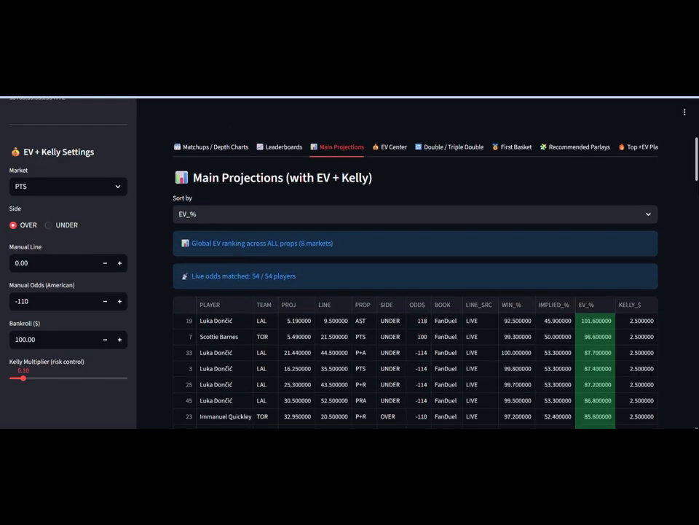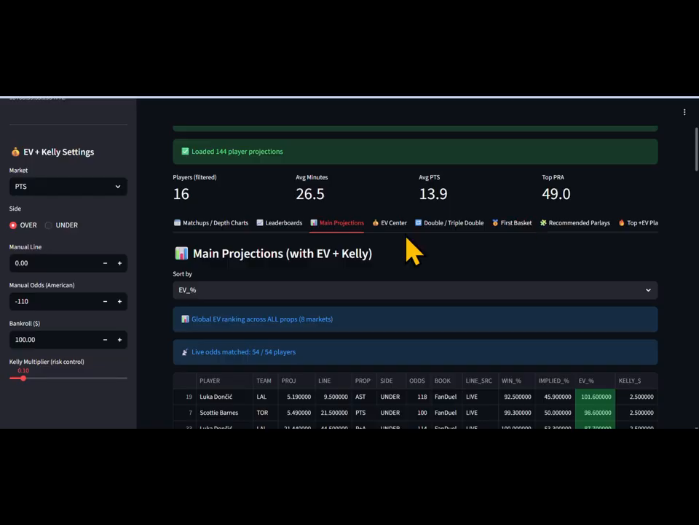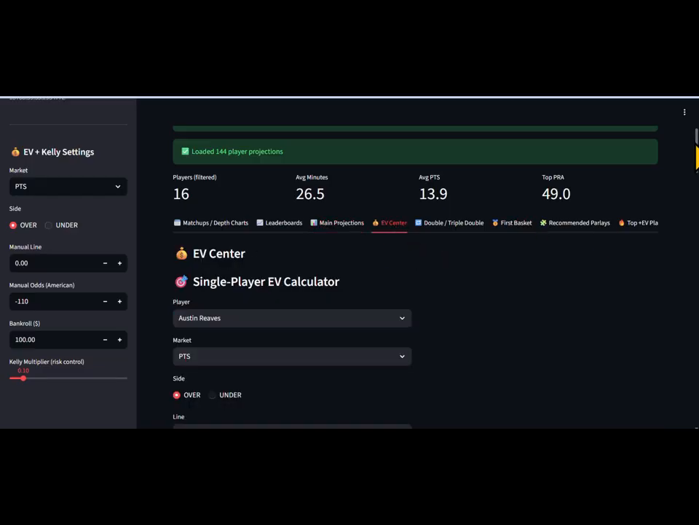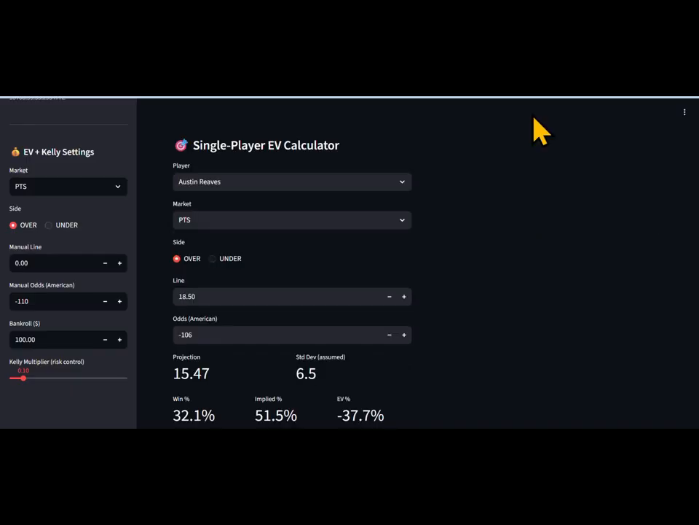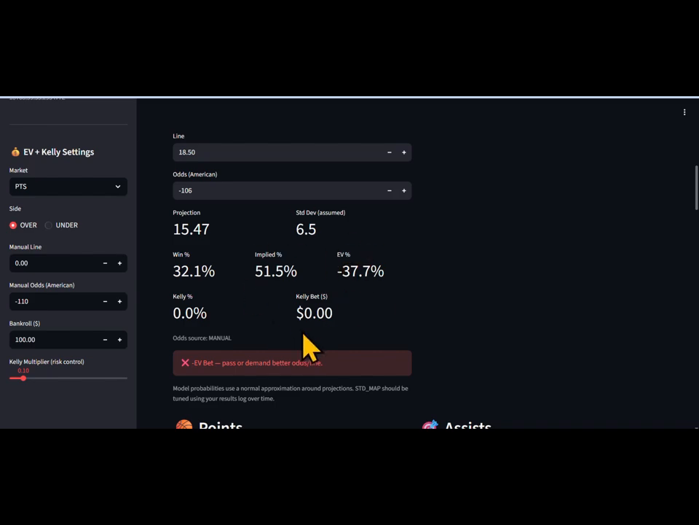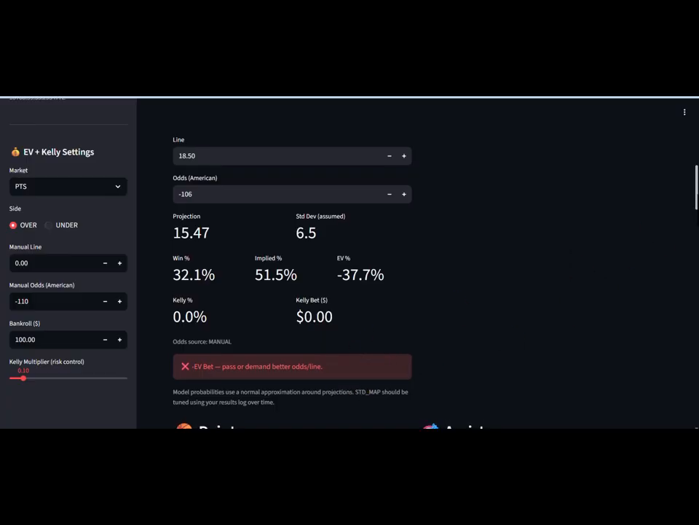Scrolling back up, I'm showing you how to access and utilize this model. Here's the EV Center. This EV Center is just ideal if you have the books up on another screen or on a mobile device or wherever. Let's say you got 2 monitors or a big widescreen monitor, and you wanted to look at the odds for a certain player and see if you get an immediate plus EV. You can do it right here, and you can see implied probability, EV percentage, and then it's going to give you that warning: EV bet, pass it, abandon it. If this turns green whenever you put your numbers in, then that's a great play. If it's red, then you don't want to play that. Scrolling back up.